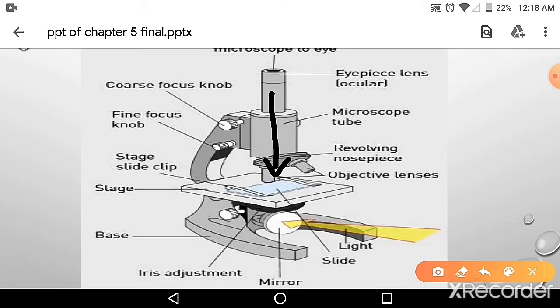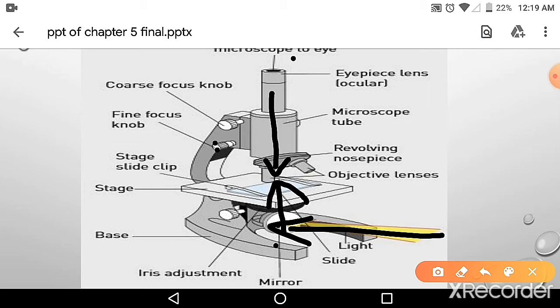After you find a blur image, to make it clear you have to use the fine knob. Okay, this is the mirror. This mirror helps you to get the light over here so that the image is lighted up and you can see the clear image through the microscope.